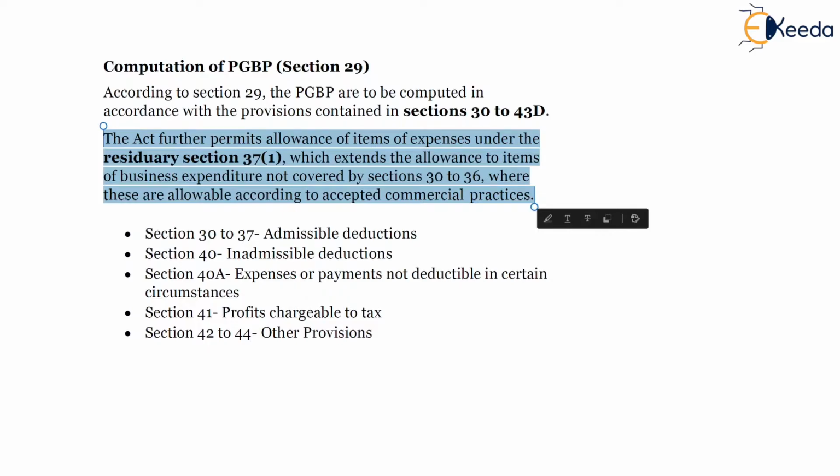If yes, then the same will be allowed under the residuary section 37(1).